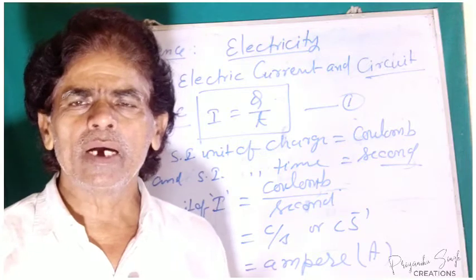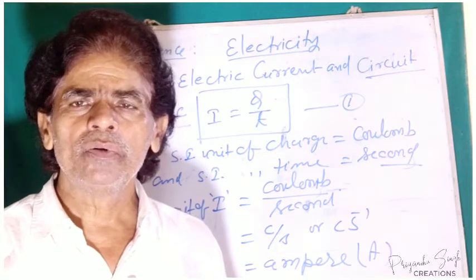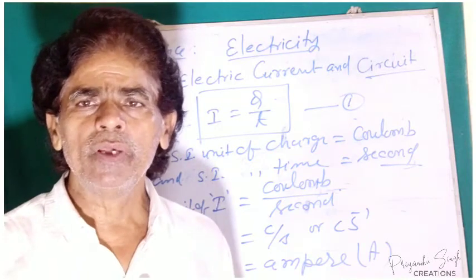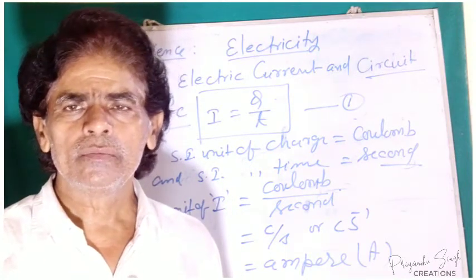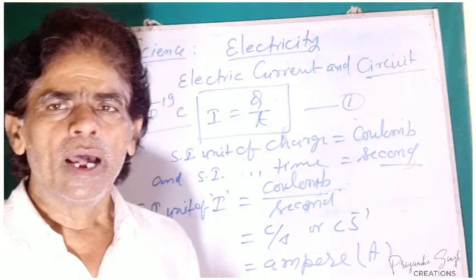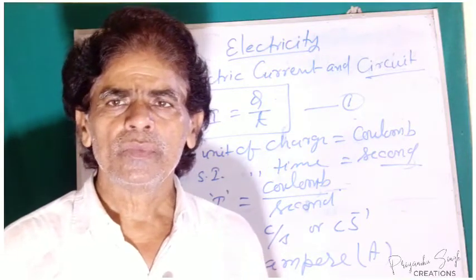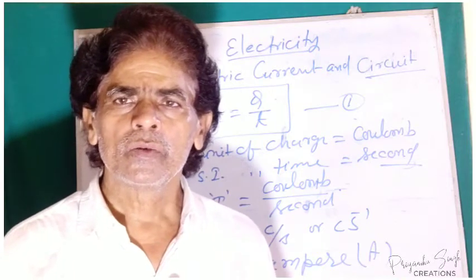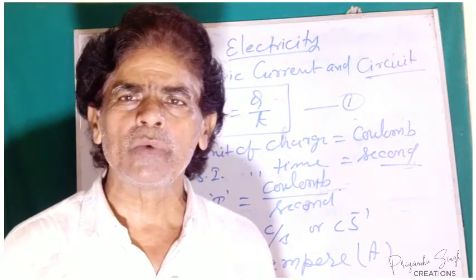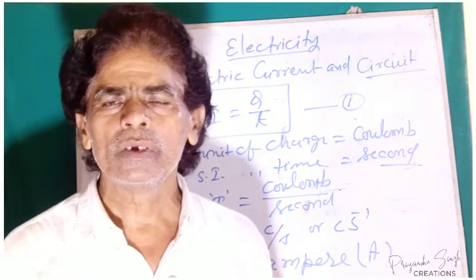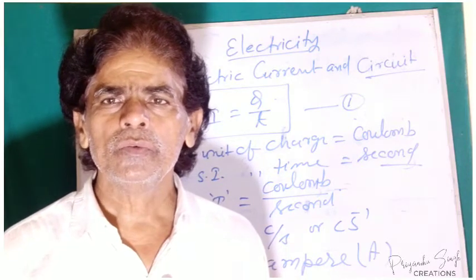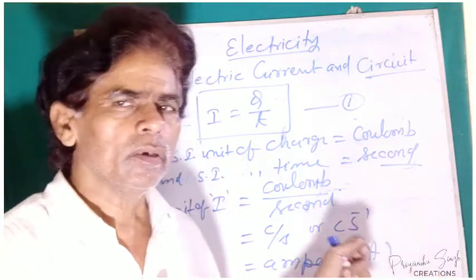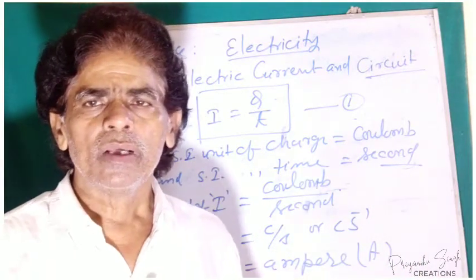So what will be the value of charges equivalent to 1 coulomb? We can calculate it by adding the charges of electrons.